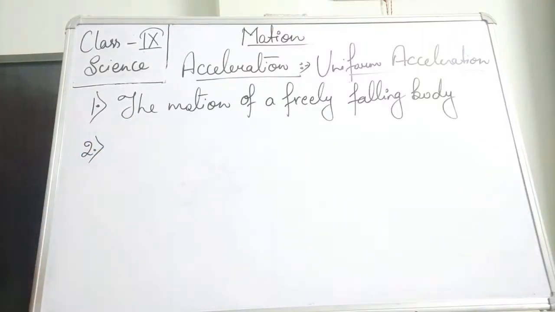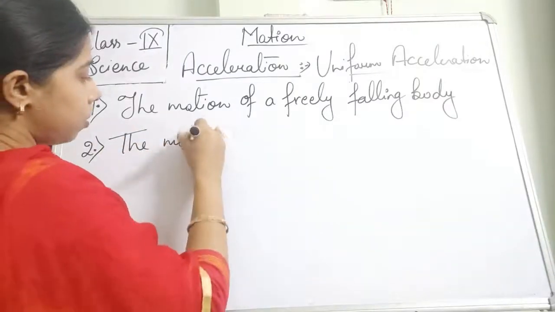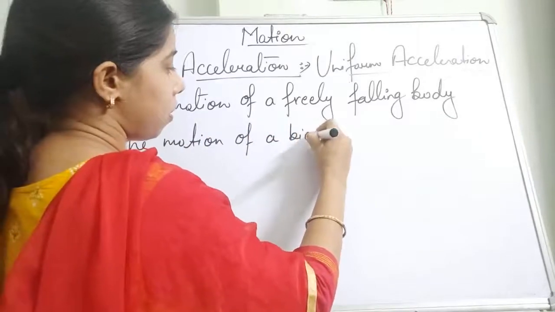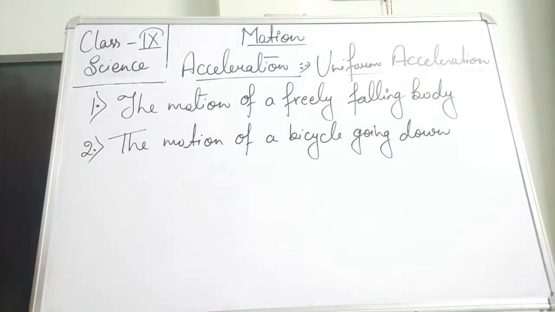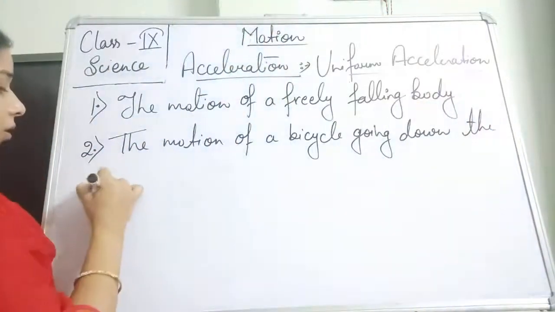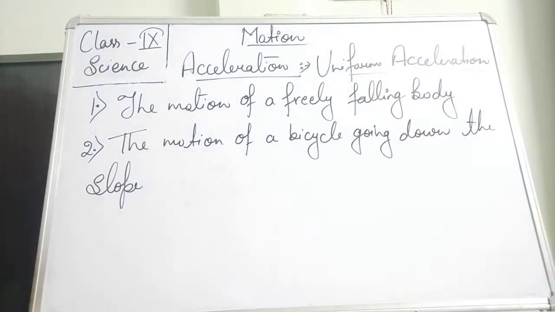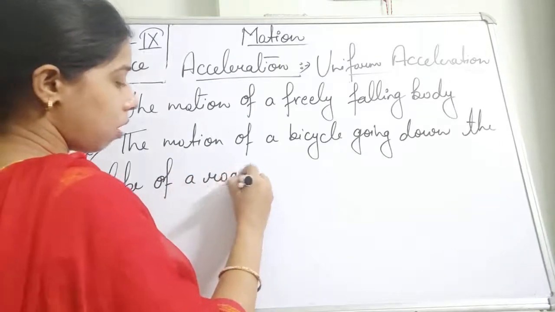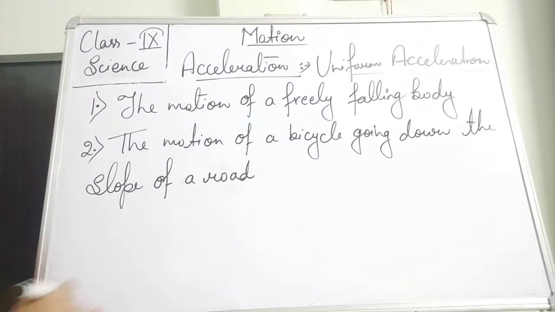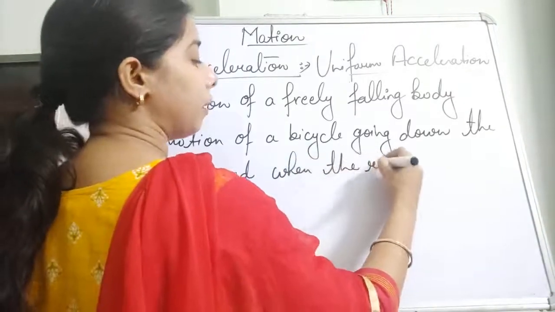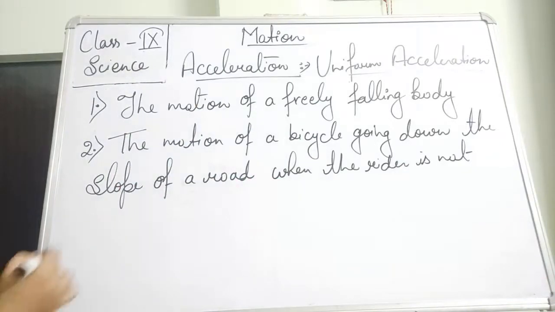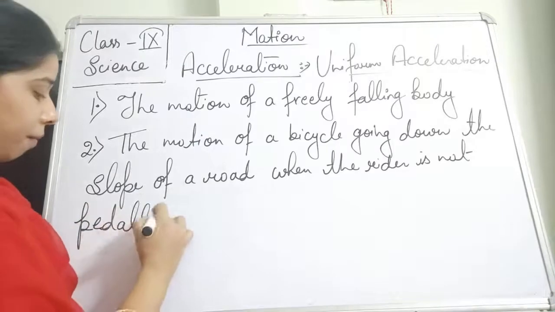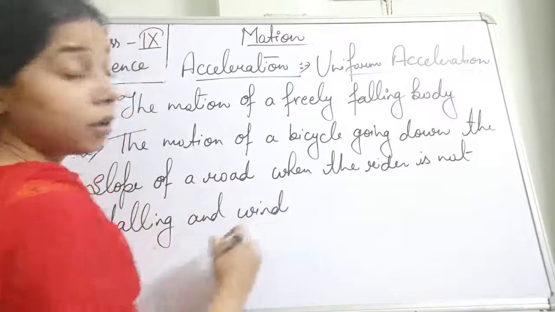The second one is the motion of a bicycle going down the slope of a road, when the rider is not paddling, and wind resistance is negligible.